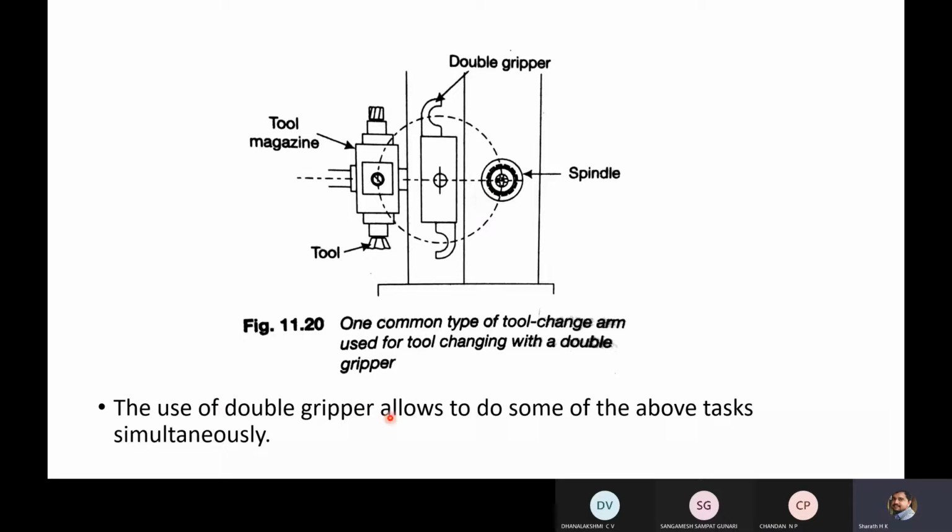The use of a double gripper allows you to do some of the above tasks simultaneously. Above tasks means these steps.